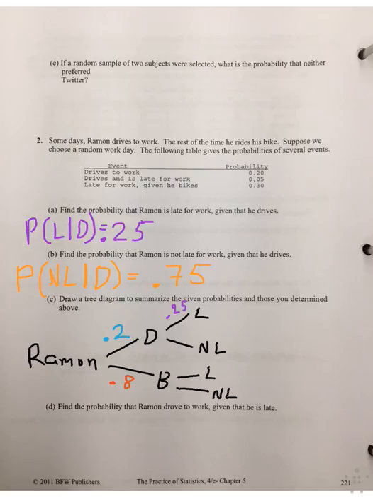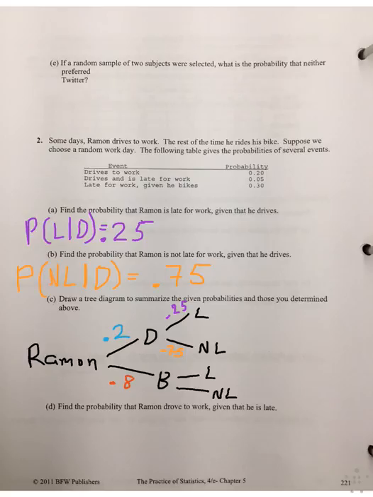And in part B, we found that based on part A, we know that when he drives, he is not late 75% of the time, so we can fill that in as well. So those are now in. We have 0.25 and 0.75.